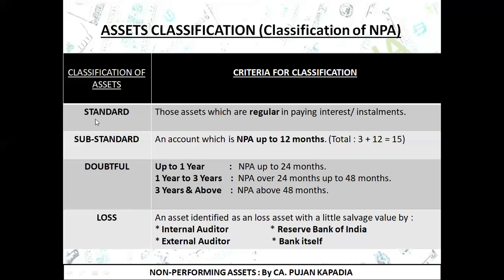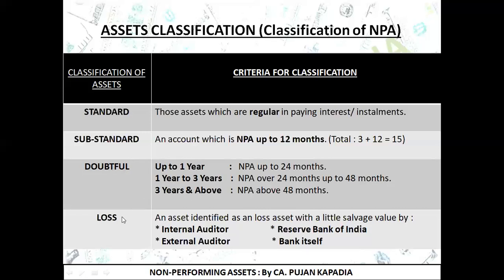Under performing assets, we have one name, which is standard asset. That is, those assets which are regular in paying the interest or installment. Under non-performing assets, we have further 3 types: substandard, doubtful, and loss. Once my account is termed as an NPA, up to 12 months, it is going to be substandard. From 12 months up to 24, I am going to call it doubtful up to 1 year. Over 24 up to 48, doubtful from 1 year to 3 years. NPA above 48, doubtful for 3 years and above.